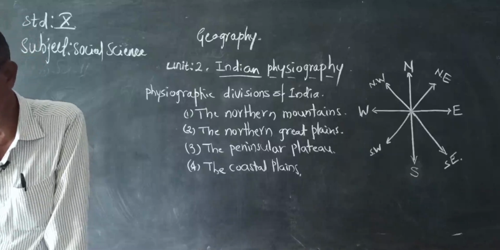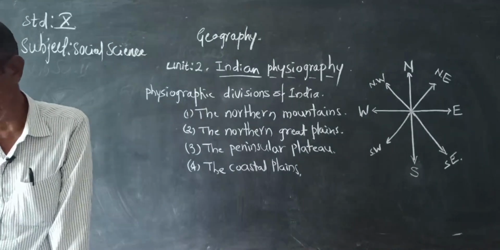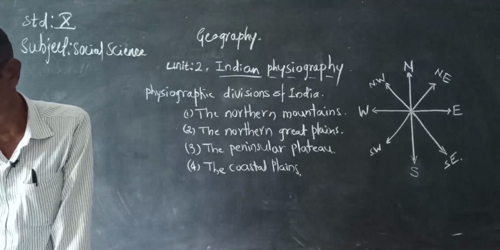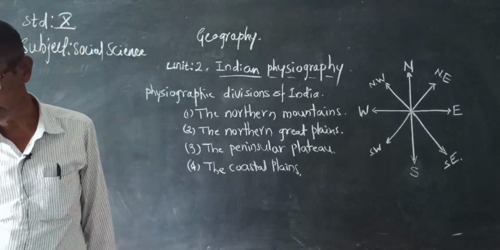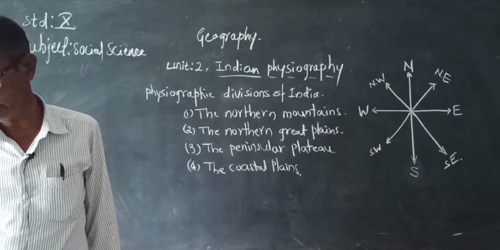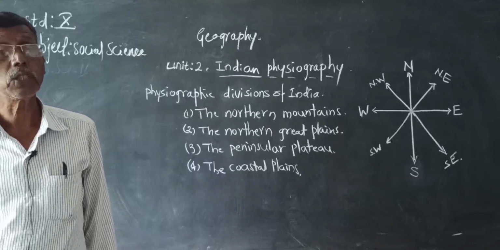The mountains lying to the northwest of the Himadri are called the Trans-Himalayas. They are called Trans-Himalayas because they are lying to the northwest of the Himalayas.